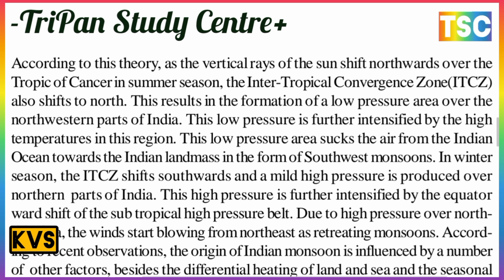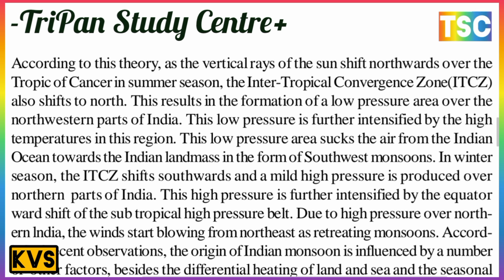This high pressure is further intensified by the subtropical high pressure belt. Due to the high pressure over north India, winds start blowing from the northeast as the retreating monsoon here.